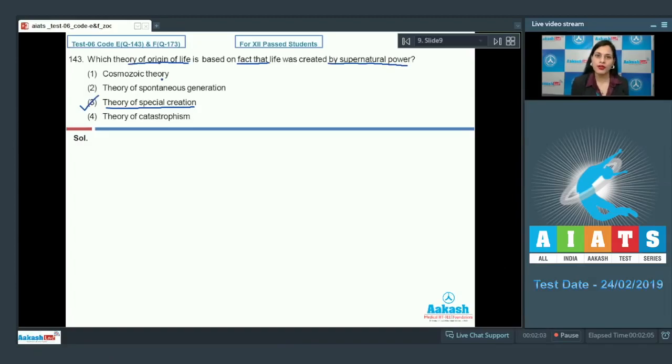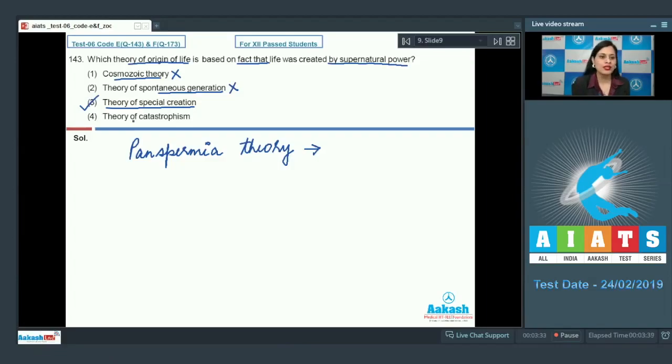Let's discuss rest of the options. The very first option given is cosmozoic theory, and this is an incorrect option because cosmozoic theory, which is also known as panspermia theory, explains that life came on Earth from other planets in form of spores. The next option given is theory of spontaneous generation, and this is an incorrect option because theory of spontaneous generation aimed to prove that life arises from non-living matter.